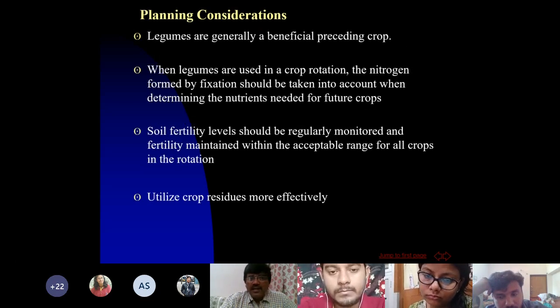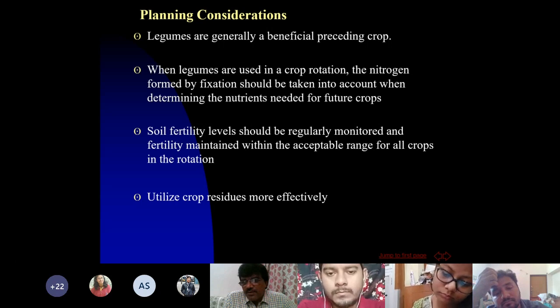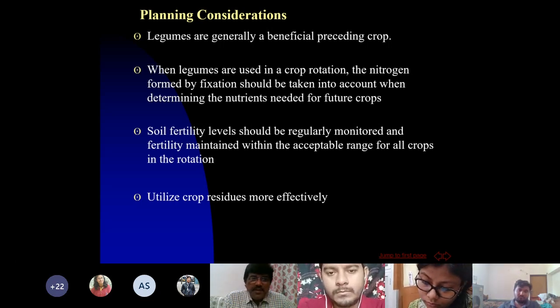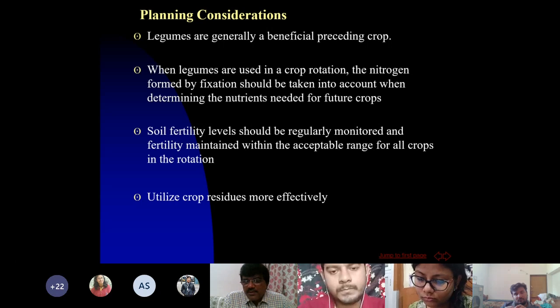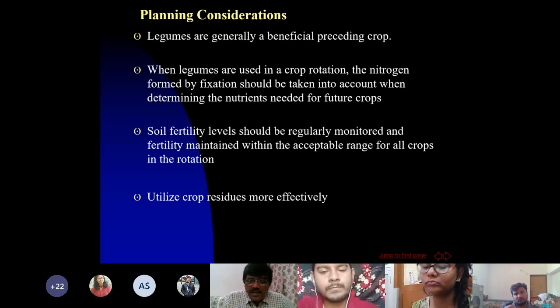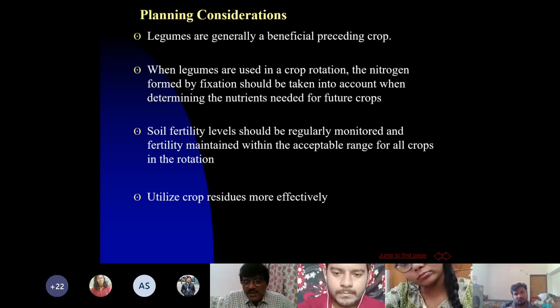Now, another consideration is that legumes are generally beneficial preceding crops. So, most of the time, for example, if you take rice in Kharif crop, you go for green manuring of legumes. So, legumes are generally a preceding crop. When legumes are used in a rotation, whatever nitrogen is fixed by the legume should be considered for recommending the nitrogen requirement of the succeeding crop.